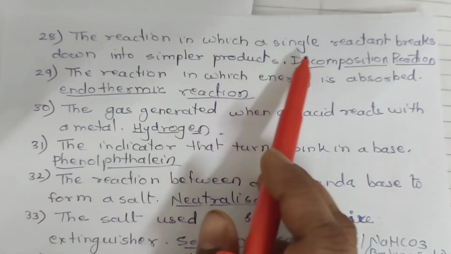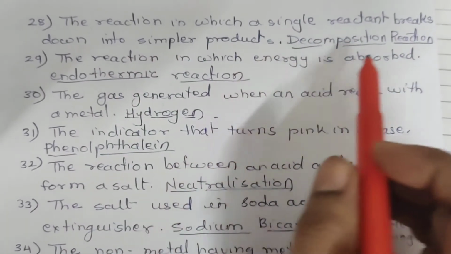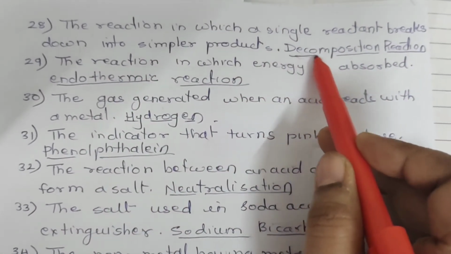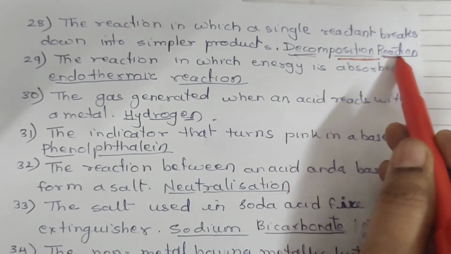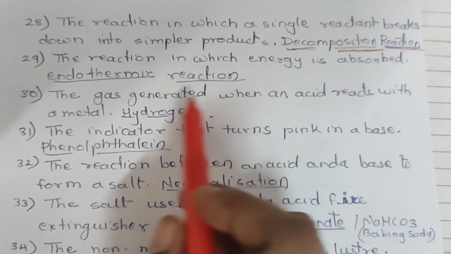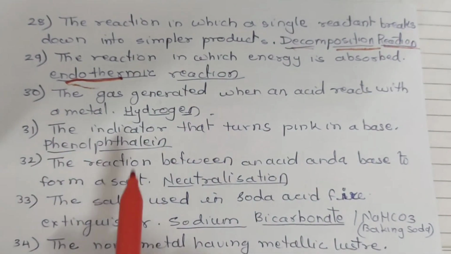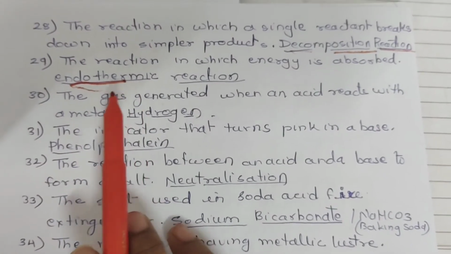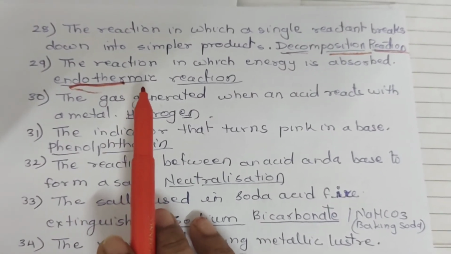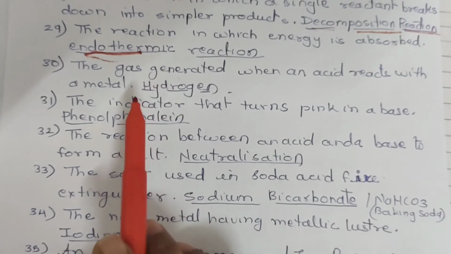The reaction in which a single reactant breaks down into simpler products is called decomposition reaction. 29. The reaction in which energy is absorbed is called endothermic reaction. Remember that when energy is absorbed, it is endothermic reaction, and when energy is released, it is called exothermic reaction.